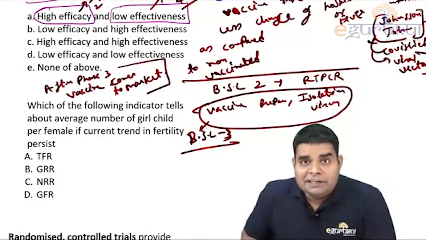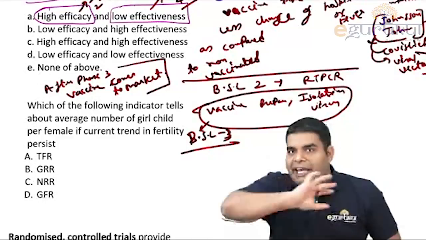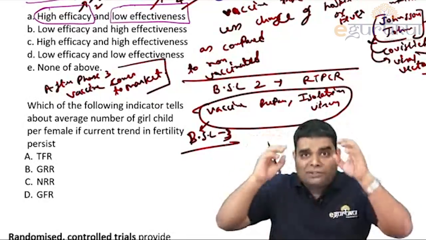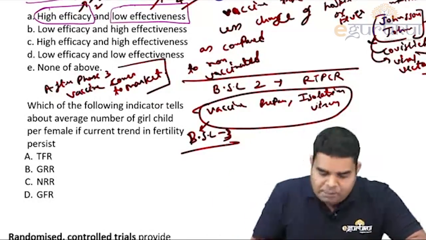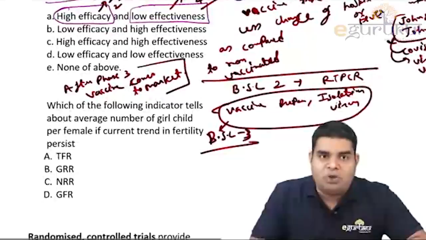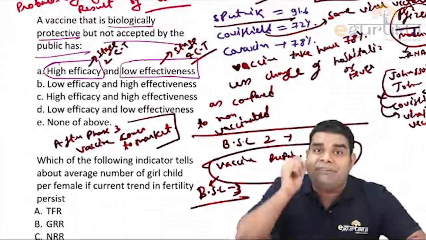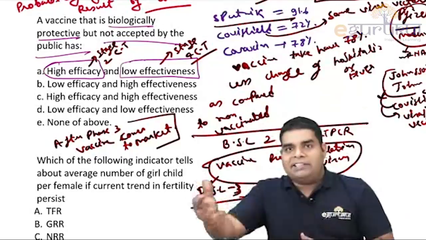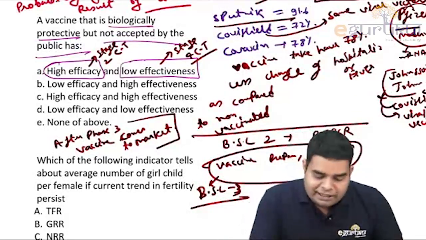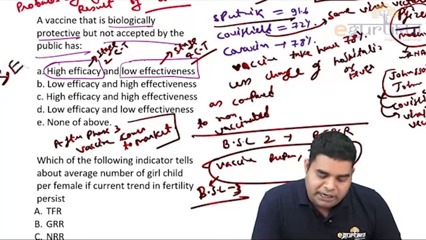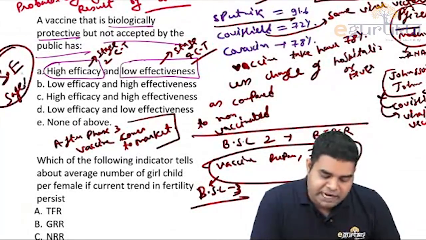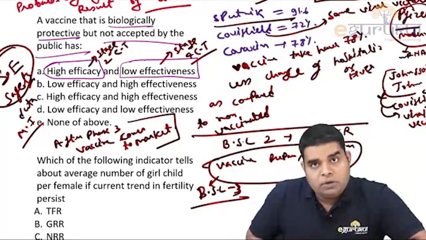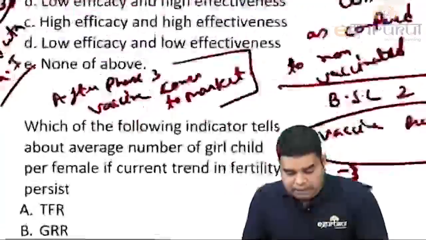And if they ask that in a vaccine trial we should not look at efficacy data, it is not so important, then what is the most important data for a vaccine trial? Remember, the most important data is not efficacy or effectiveness, it is safety of the vaccine. How many people got killed in the vaccine trial, or how many developed side effects, that is the most important. So the most important data is safety data. Remember, side effect or safety data is most important for any vaccine. Okay, now let's come to the next question.